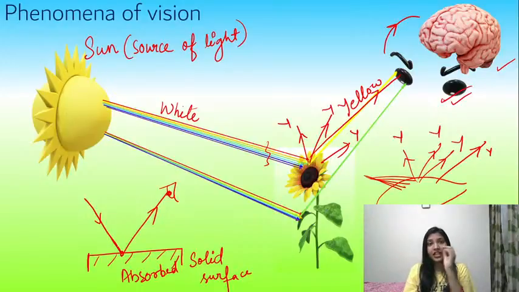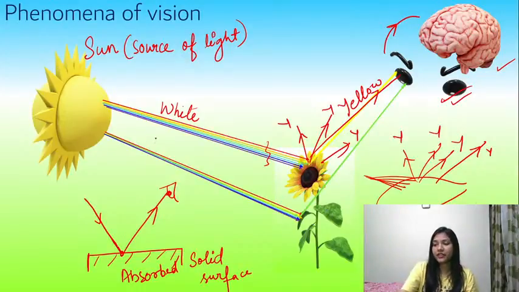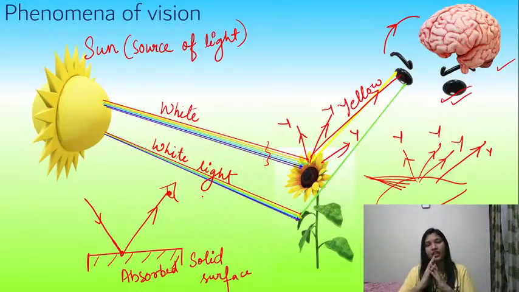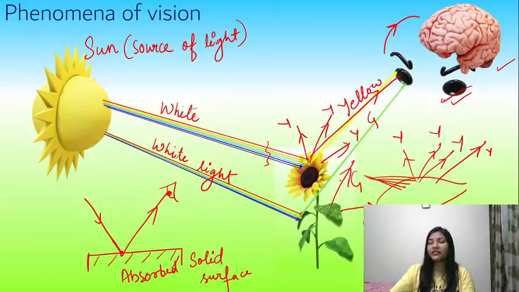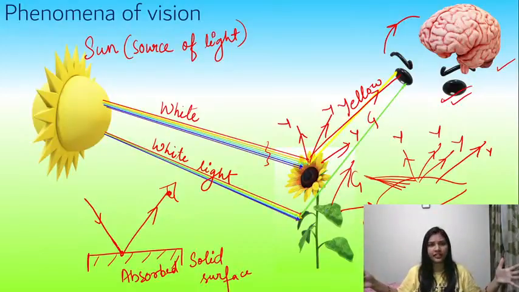Same thing happens if light energy strikes the leaf. That means if this is the white light, and the white light is delivering light energy, that is all the 7 wavelengths, then out of those 7 wavelengths, 6 wavelengths will be absorbed by the leaf. The leaf absorbs 6 wavelengths except the green wavelength. Here it is not absorbing the green wavelength, this is the green wavelength. And since the green wavelength is not being absorbed, it will reflect back in every random direction. The green wavelength starts running in every direction.